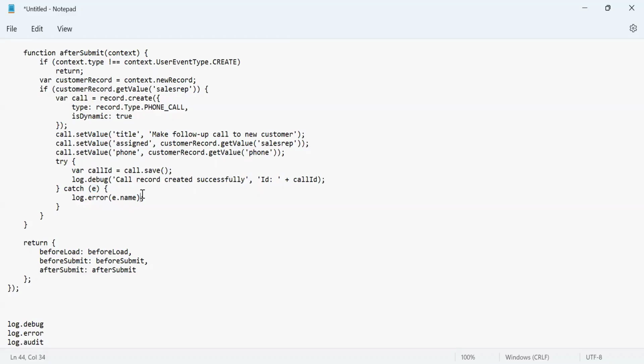E is an object to capture the error information. You can call it E or error or anything, and the same object will capture the entire error as an object, and then error.name or e.name will give you the actual error information. If you don't want the entire object and only the error message, you can pick just the name. If you print the entire error object, it will give you the entire object structure where you have the error ID, error code, error name and everything. If you print only error.name, it will only put the message in the log, which is the actual error message.